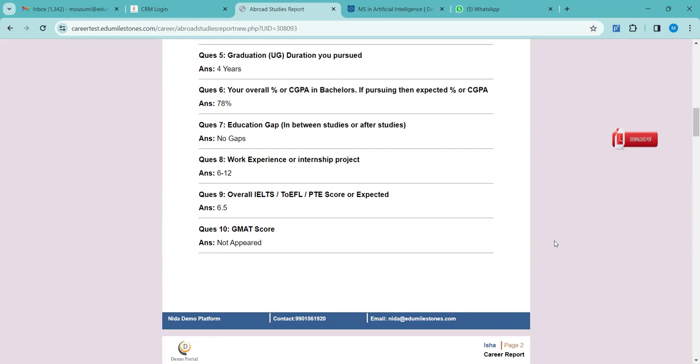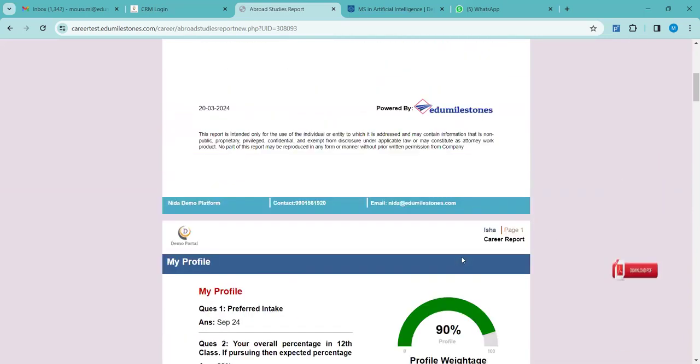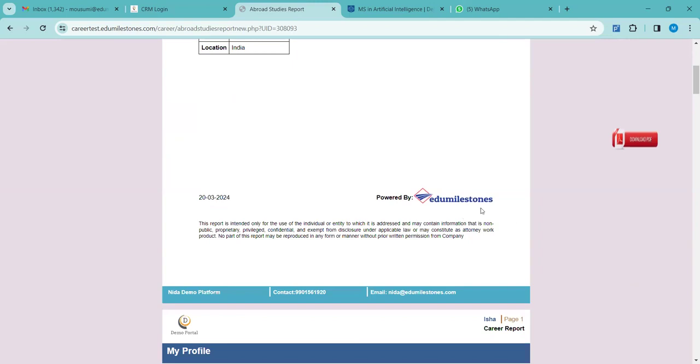No problem. You can also do it through your CRM. Does the student come to know that this is from so-and-so EduMile or anything like that? No, they will not come to know, because EduMilestone is nowhere here. Only in the report you will see "powered by EduMilestones", because this is a co-branded platform.